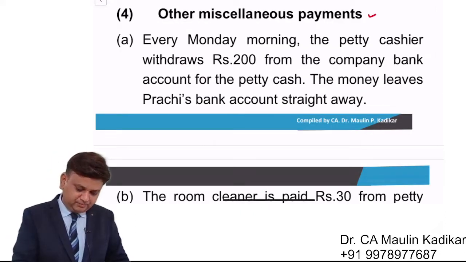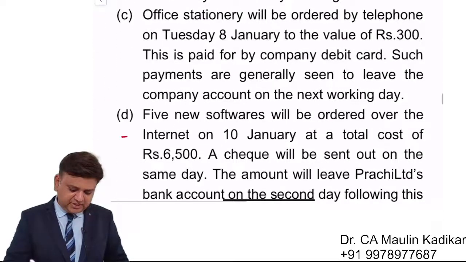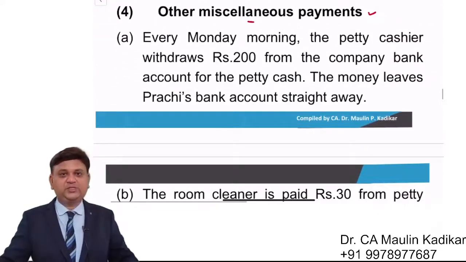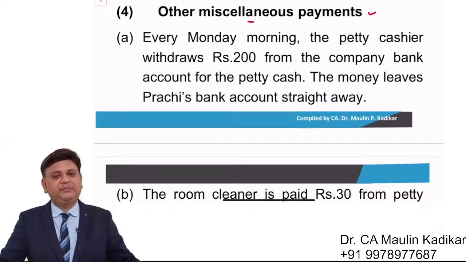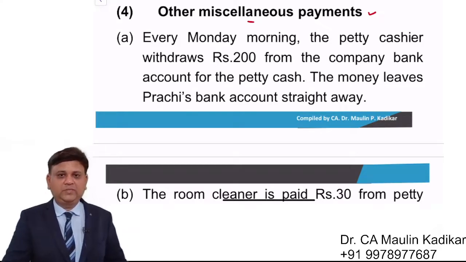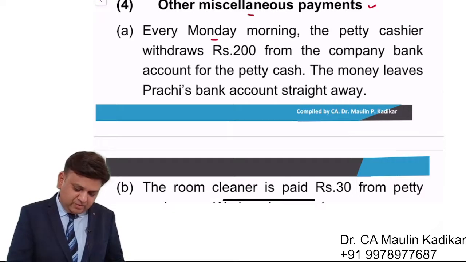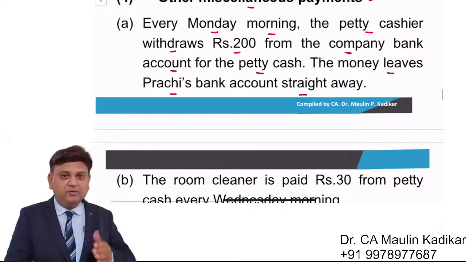Fourth, other miscellaneous payments. There are 4 adjustments that they have provided. I request all of you to incorporate all the 4 adjustments and put your answers of all of them together in the chat box. 4A, every Monday morning, petty cashier withdraws rupees 200 from the company's bank account for petty cash. The money leaves the company's bank account straight away.